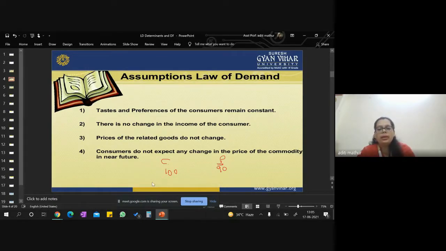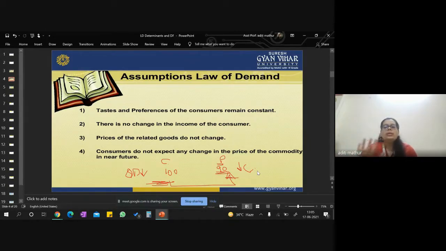Definitely, the customer who used to buy Colgate will go and buy Pepsodent. So don't you think that your quantity demanded will decrease because there is a decrease in the price of the competitor, right? So this is one of the things which actually prevails in the market.